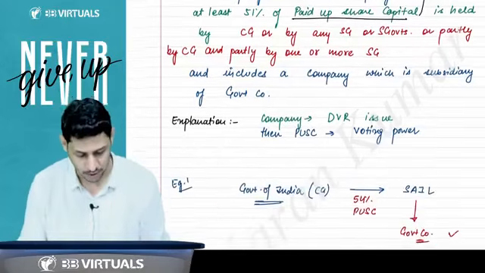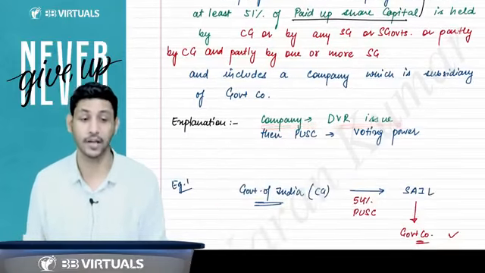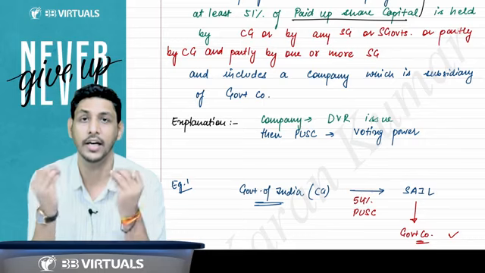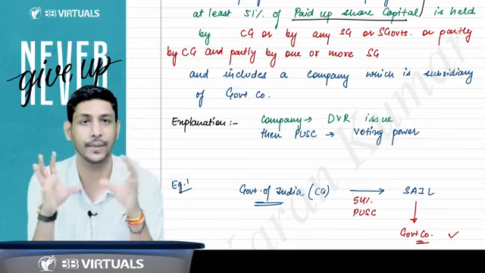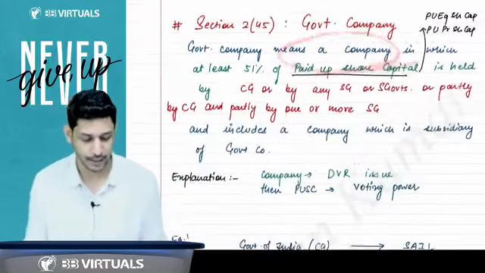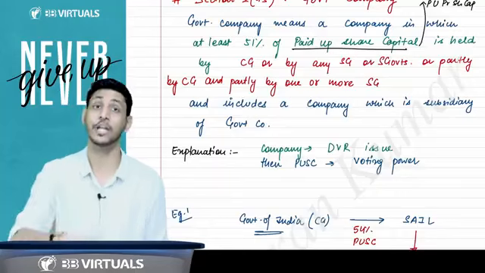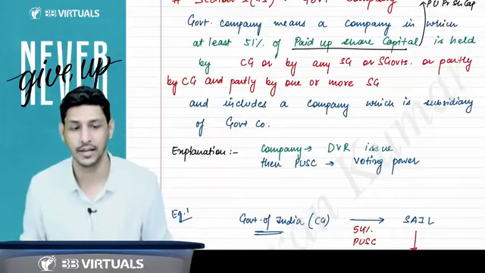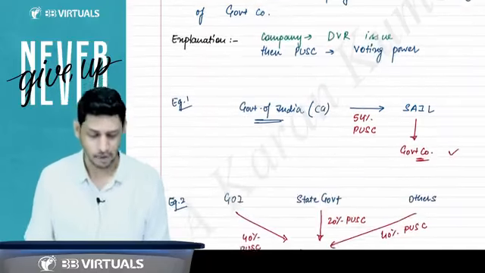One more thing you have to note, that if the company has issued DVR equity shares, DVR equity shares is what? Differential voting right equity shares. If the company has issued DVR equity shares, then you have to replace this word paid up share capital with the voting power. Then you have to check the voting power in case of paid up share capital.